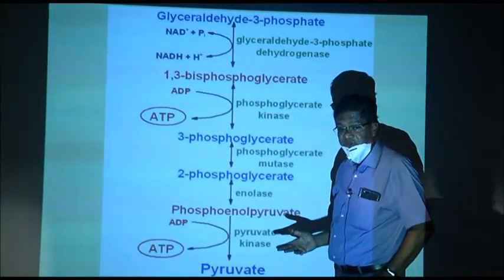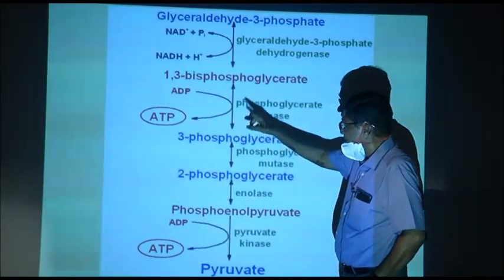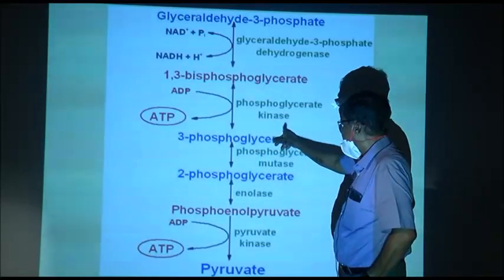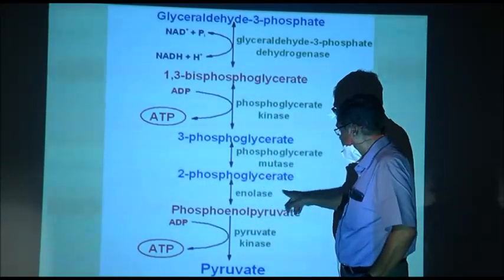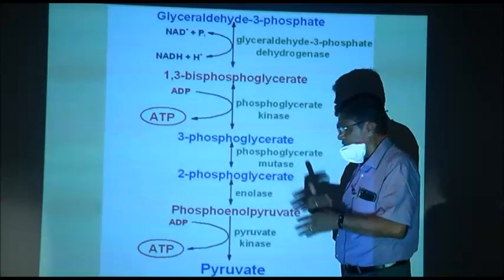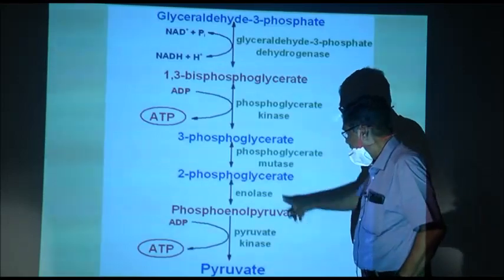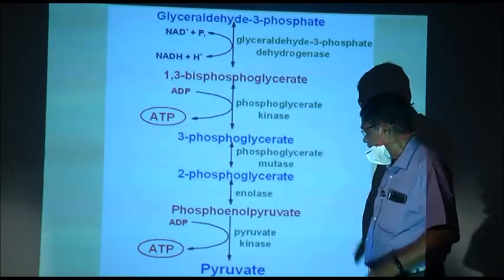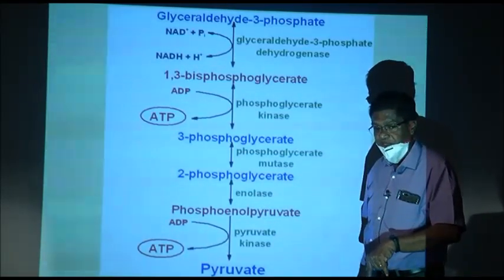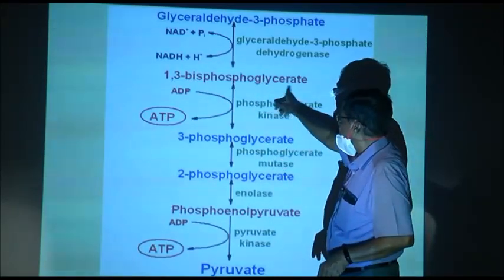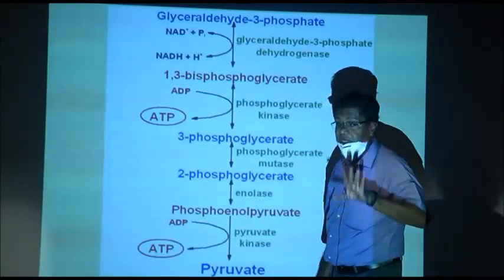Now, 1,3 biphosphoglyceric acid has 2 phosphates, and it loses its phosphate to ADP to form ATP. So, kinase, phosphoglycerokinase, and 3 phosphoglyceric acid forms 2 phosphoglyceric acid. It is mutation, change of position, and phosphoenol pyruvic acid is formed in the presence of enolase. Water must be used, and phosphoenol pyruvic acid loses the other phosphate. The 2 phosphates which are there in biphosphoglycerate, one is out here, the other is out here, and both the phosphates go to ATP.